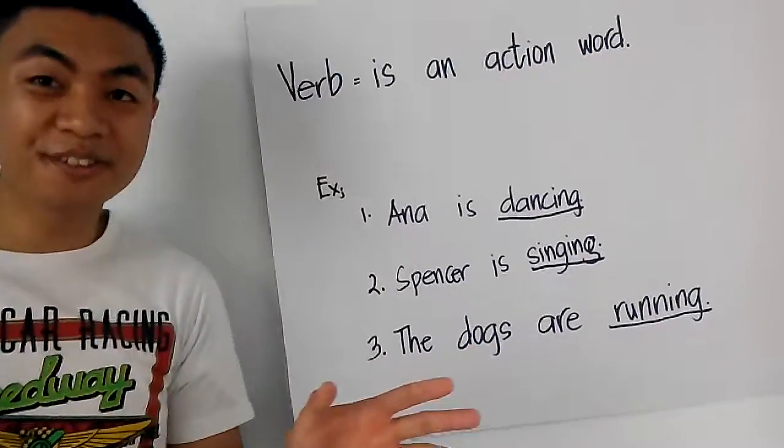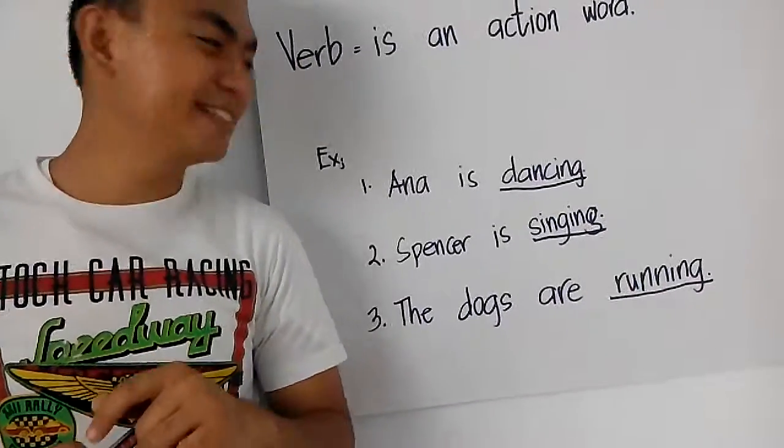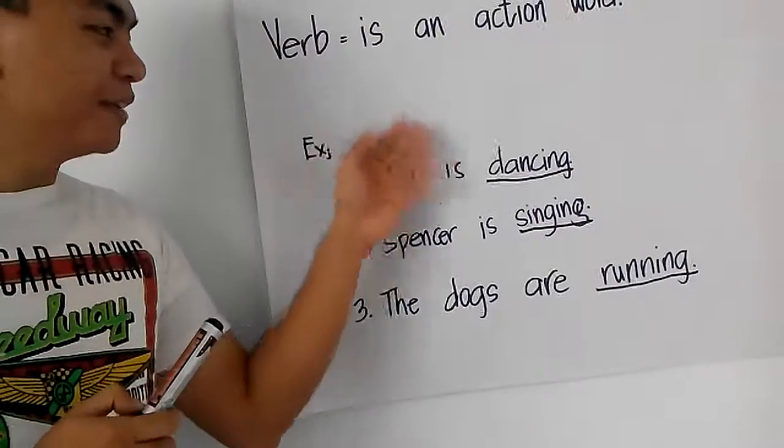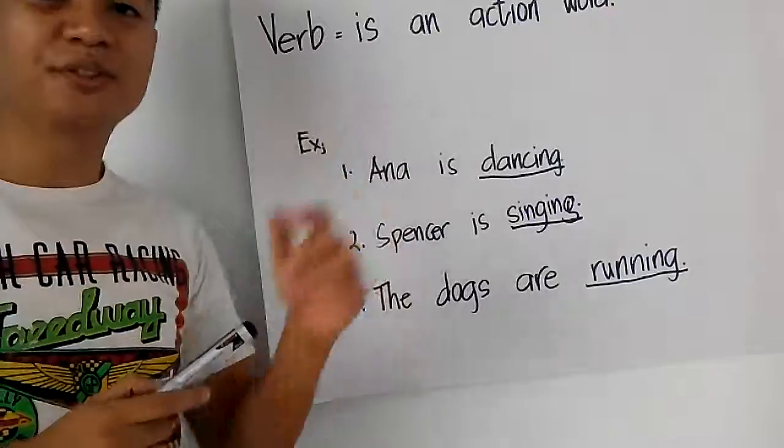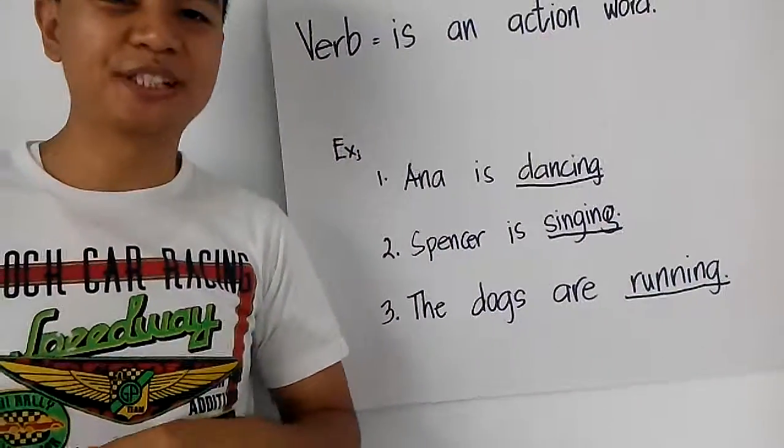So it's very simple, guys. It's very simple, kids. So the dancing, singing, and running are called verbs or action words.